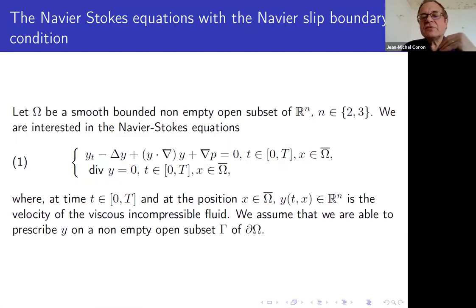But there is something that we can try to do. It's the case of the Navier boundary condition, a condition that we are going to see later on. In this case, we have some interesting results about the convergence of the Navier-Stokes equation with this Navier boundary condition to the Euler equation as the viscosity tends to 0.